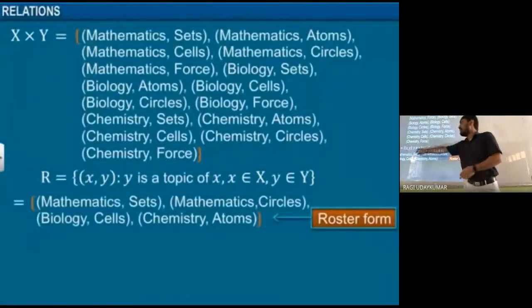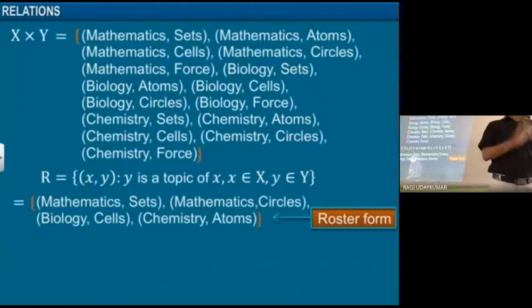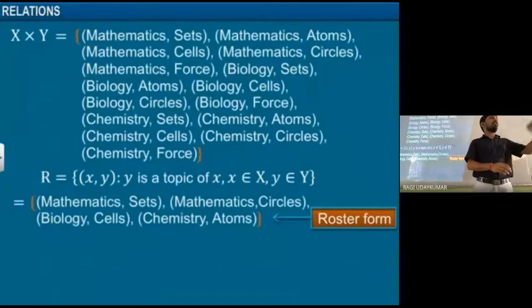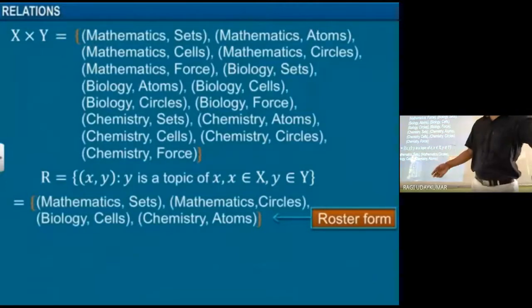So there is a relation between these two coordinates. Mathematics and sets: the relation between them is that sets is the topic of mathematics. Y is the topic of X. So sets is the topic of mathematics, atoms is the topic of chemistry, cells is the topic of biology. Like this, one relation is formed. And what are the elements we are getting in this relation?